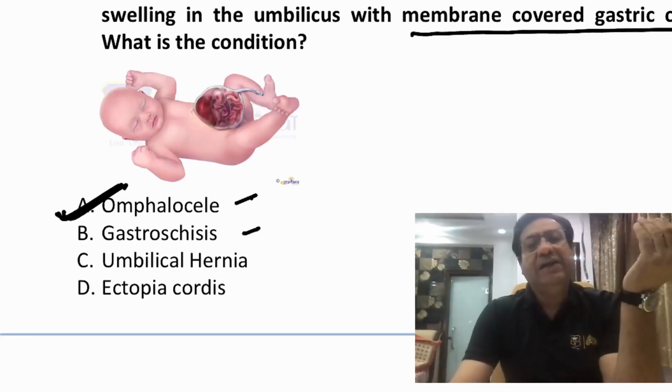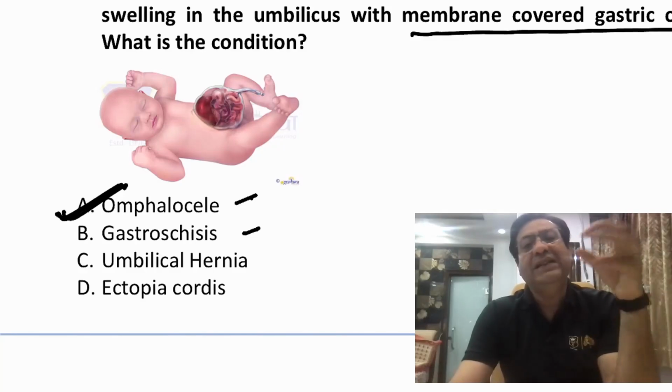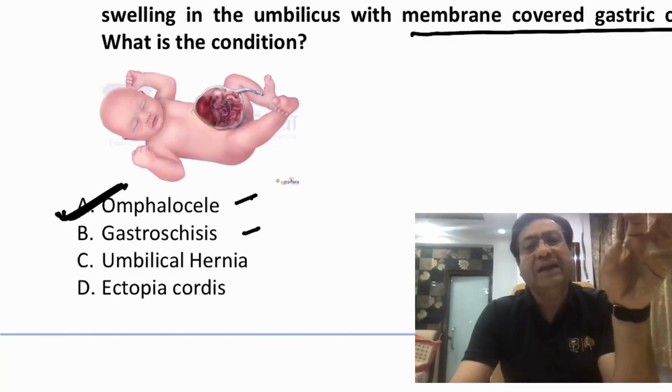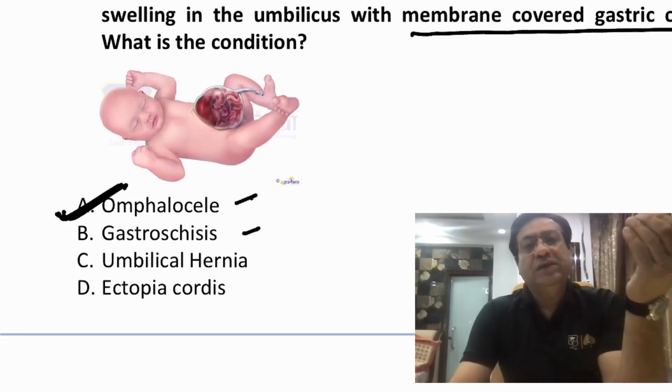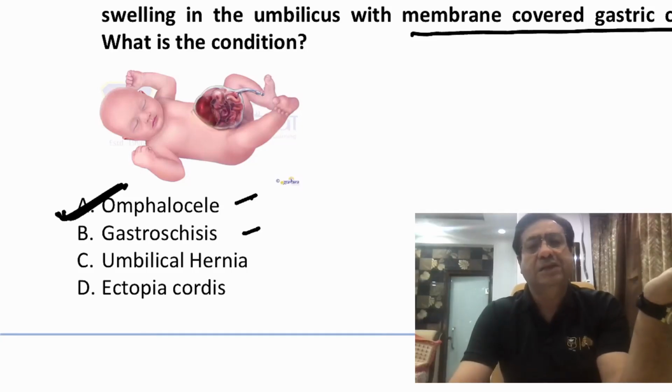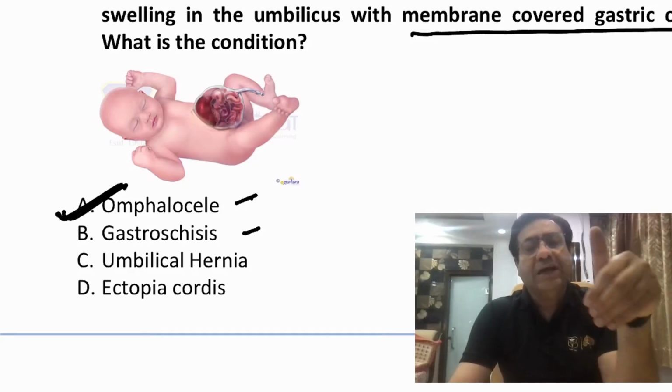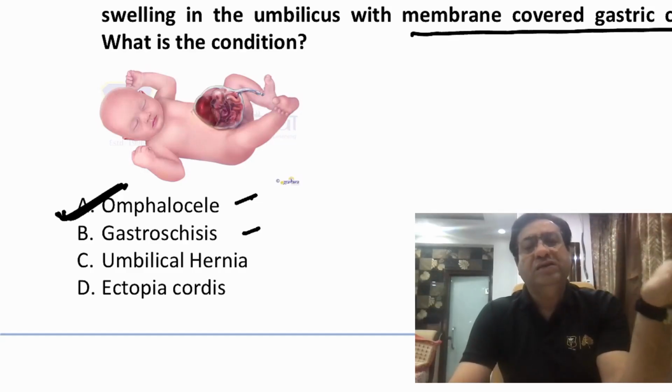Umbilical hernias are very different. Umbilical hernias usually occur when the umbilicus falls, and a small hernia can appear from the umbilicus. That is usually seen in newborns, and it is a very common condition. Most umbilical hernias seen in children in the first 6 months of age usually correct on their own. So you don't need to do surgery in the large majority of umbilical hernias, because most of them get corrected on their own by about 1 year of age.